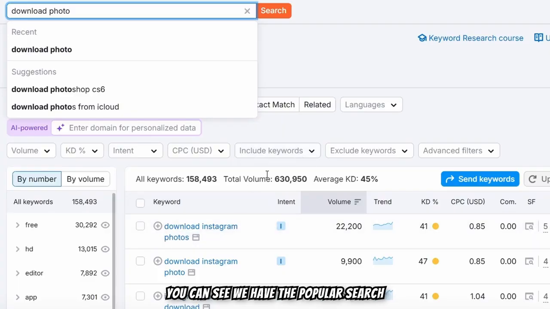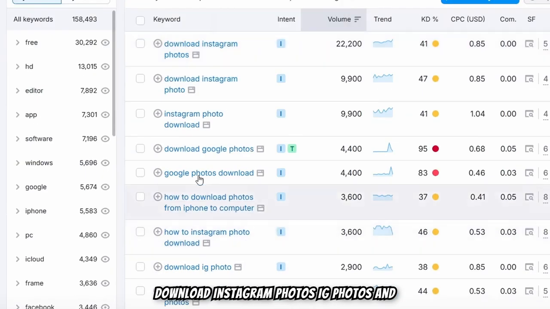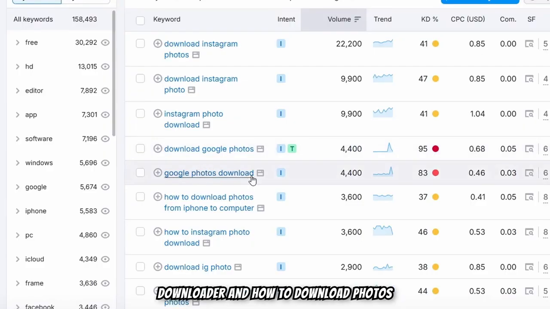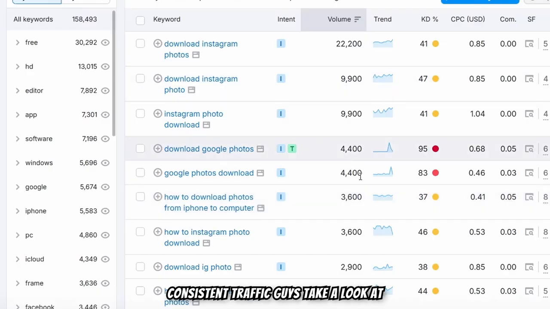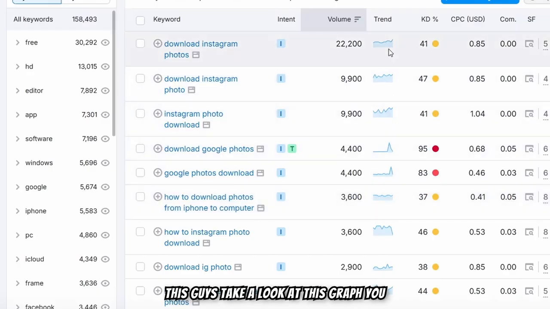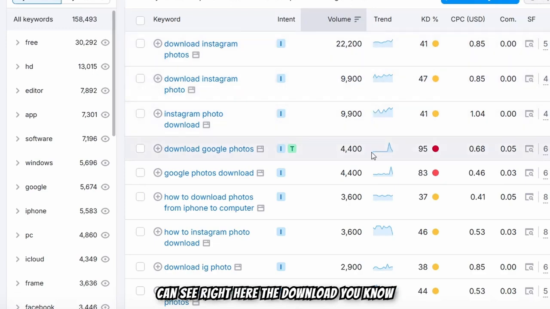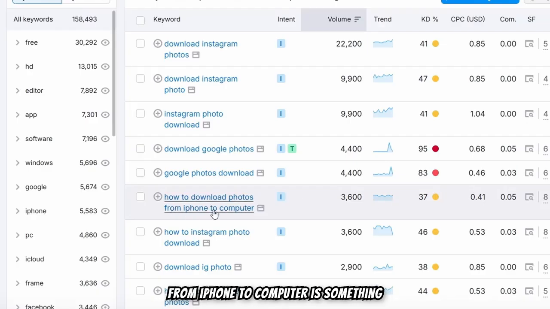Right now you can see we have the popular search term, which I sometimes use, called download Instagram photos, IG photos. And you can also see Google Photos downloader and how to download photos from iPhone to computer, which have consistent traffic. Guys, take a look at these graphs. For download Google Photos, the graph spiked and went away, it's a dead keyword. But download photos from iPhone to computer is very consistent. You can see it by looking at the graph.